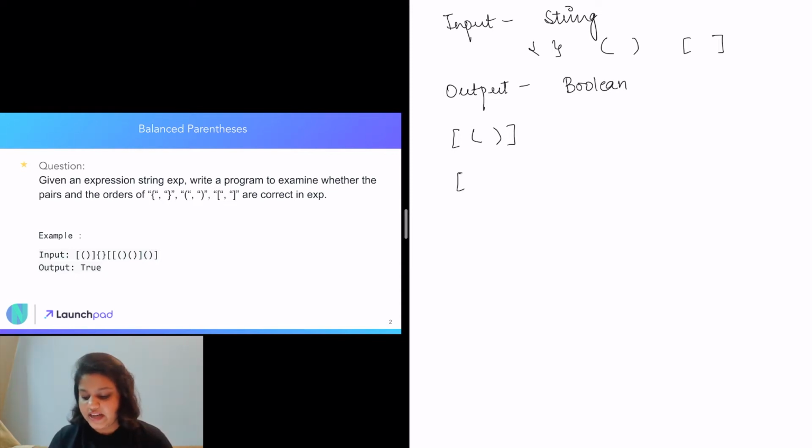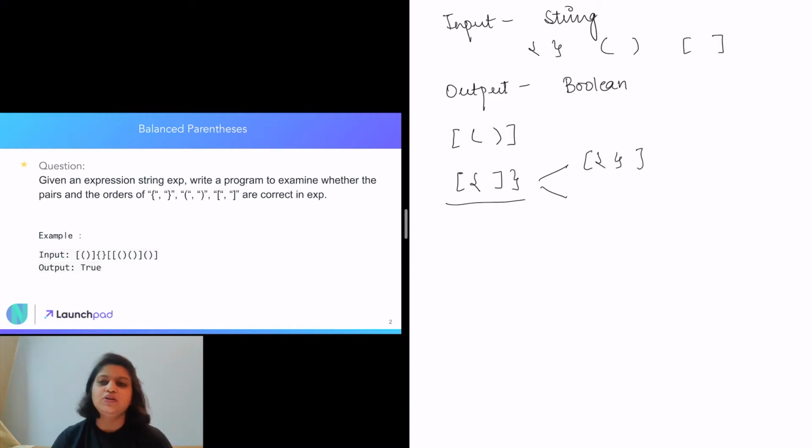So basically that means if we have, say, a square parenthesis and a curly parenthesis, it cannot be that we first close the square parenthesis and then close the curly parenthesis, because this is not valid. A balanced parenthesis can either be square braces having curly braces inside it, or curly braces having the square parenthesis inside it. So from the question itself, we come to know that for the last open parenthesis, we need to first close that particular parenthesis.